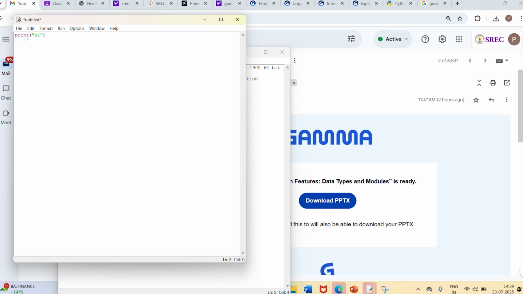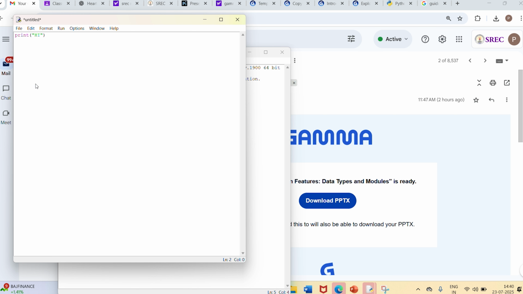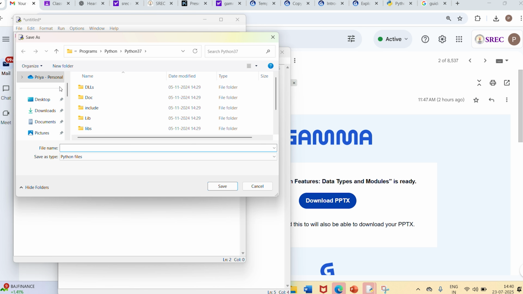I need to translate the code as a whole. So I go to File, Save, and I give the file name as sample. Since it is a Python file, it automatically uses the extension .py.